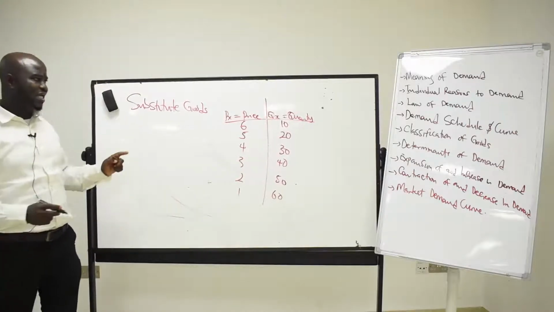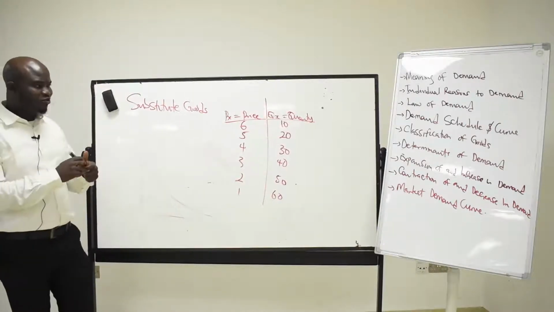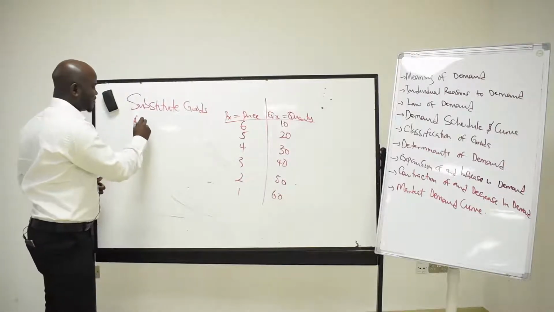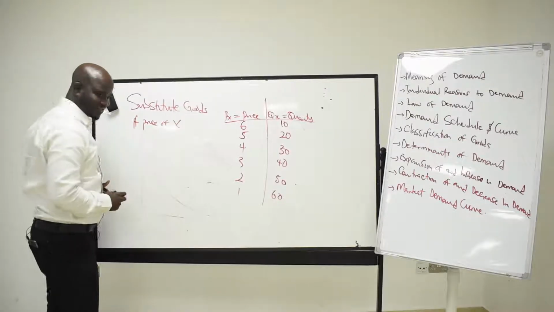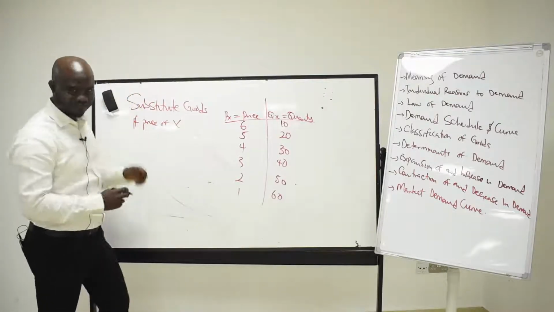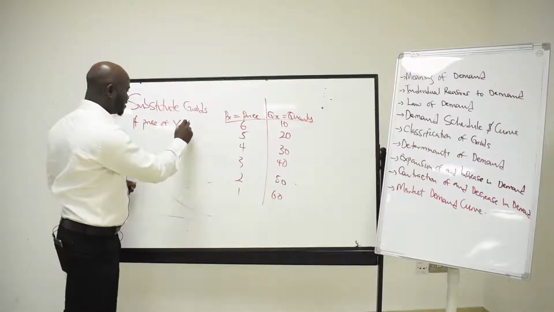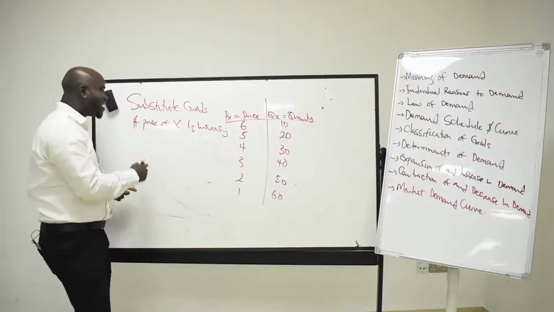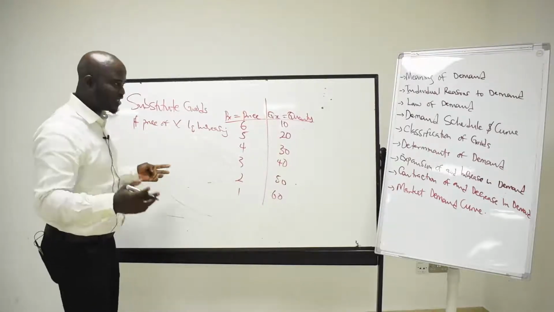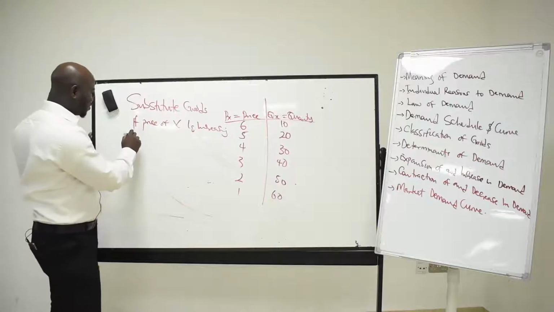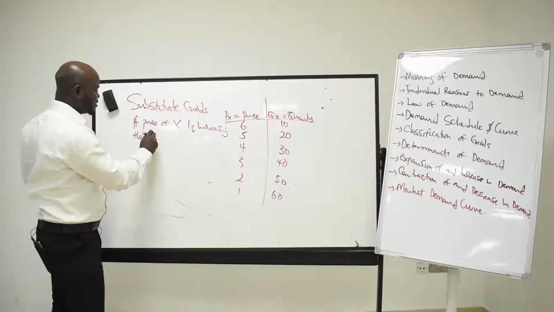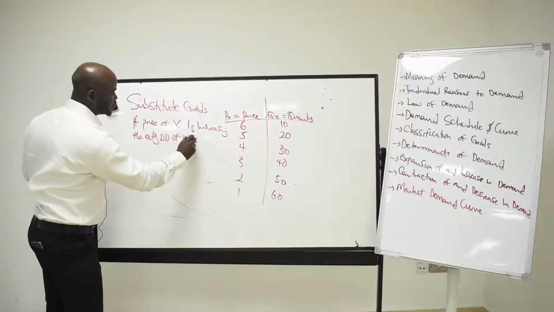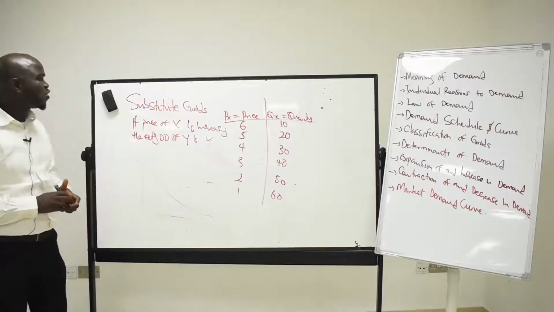Under the substitute goods, a good is said to be a substitute if the price of X is increasing and the quantity demanded for Y is also increasing, right? That the quantity demanded of Y is also increasing. This is what we call substitute goods.